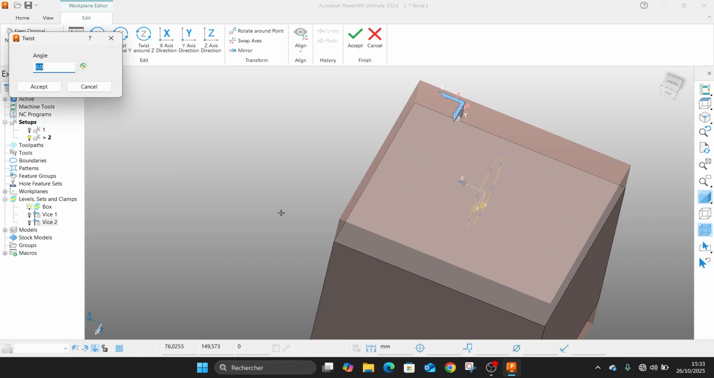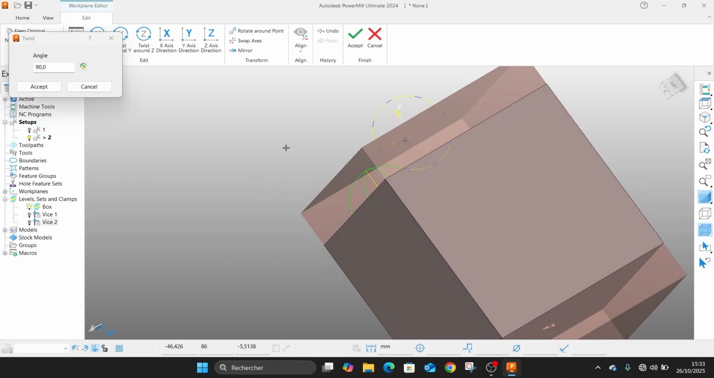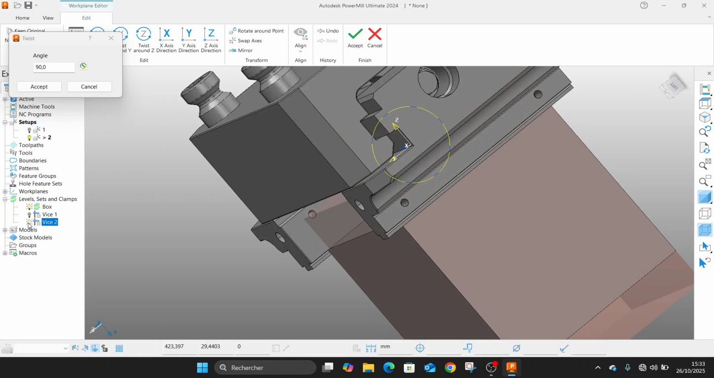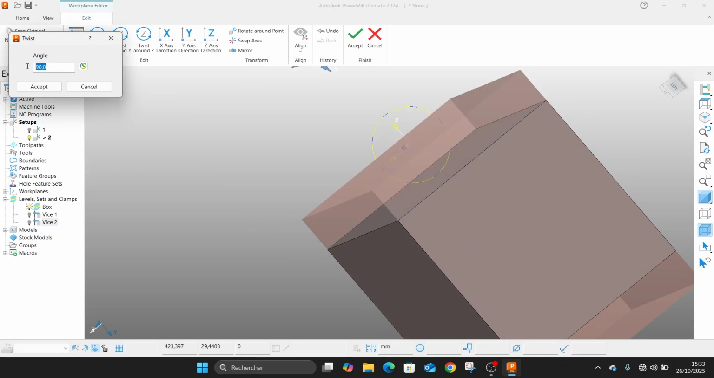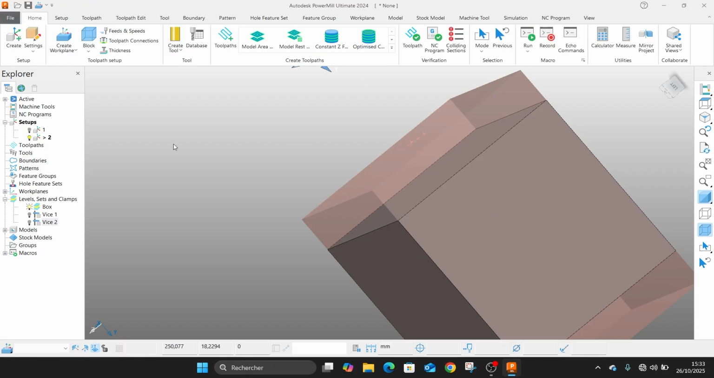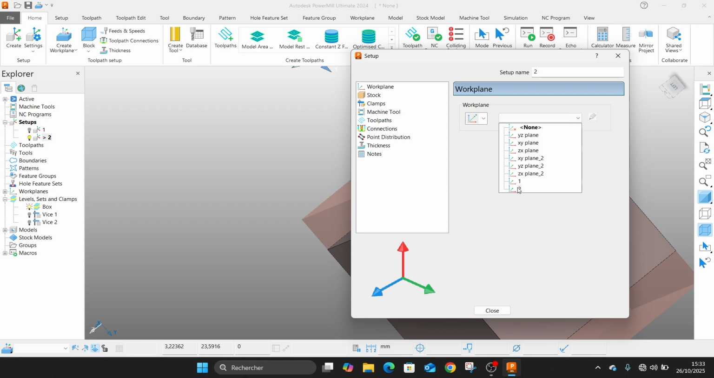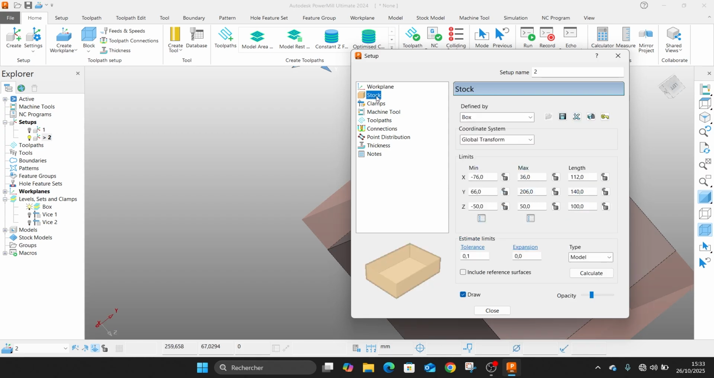So we will twist in X. Let's put 90 degrees as the first. Let's just see if it works. No, I will put 180 more, so it will be aligned like this. So this is it. So let's select the second work plane.